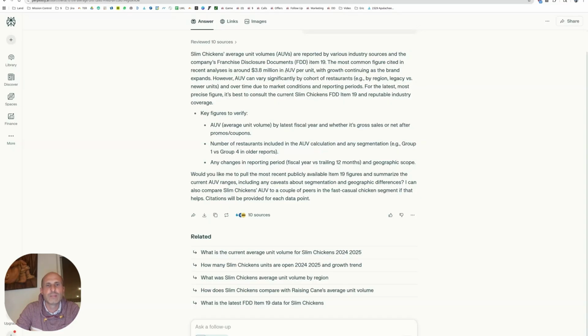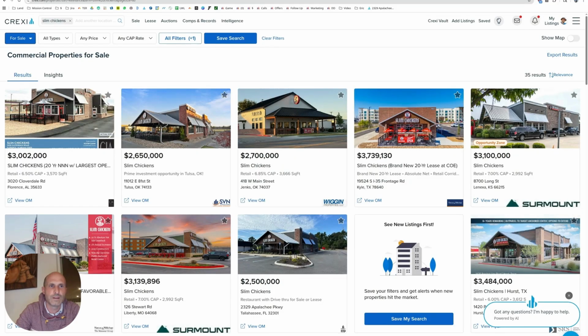So 3.8 million is going to give us a number that's high enough that we can charge whatever the market is for that property rent, basically. We could be charging 100,000 a year rent. We could be charging, they could still pay 200 or maybe 300,000 a year in rent. They're not going to, but they have the horsepower to be able to pay that kind of rent. So we'll go look at Crexy and see what kind of rents they are paying.